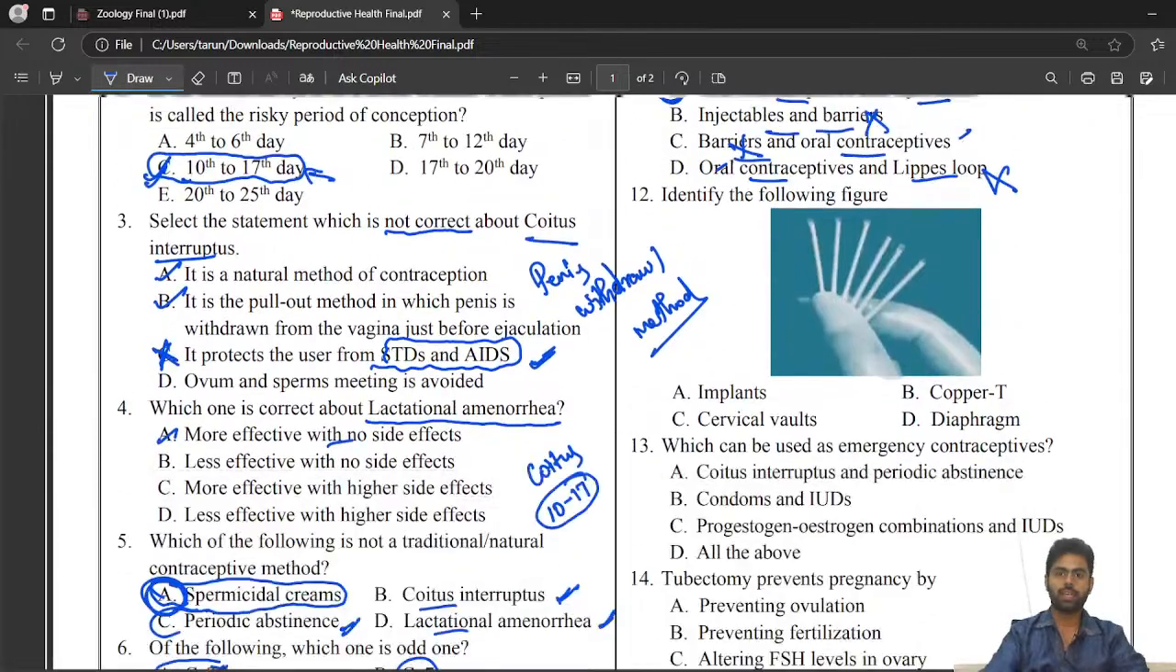Alright. Next, identify the following figure. This is simply an implant.